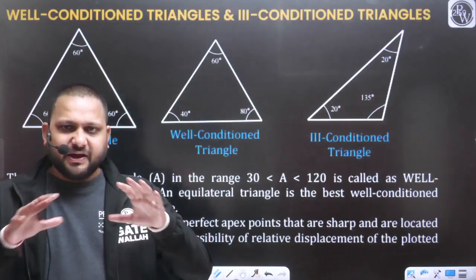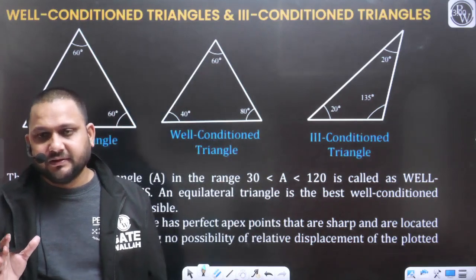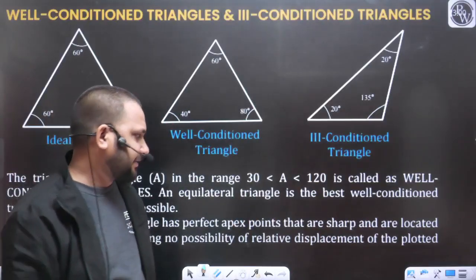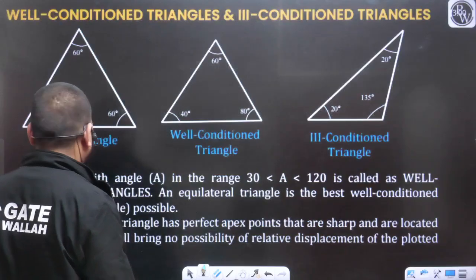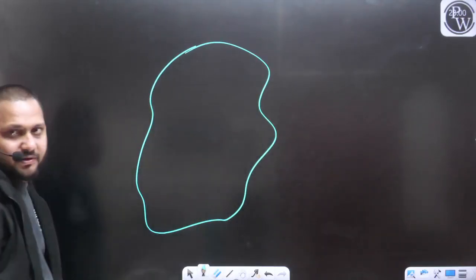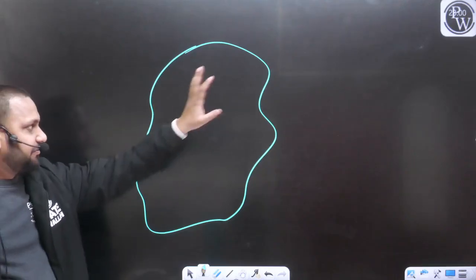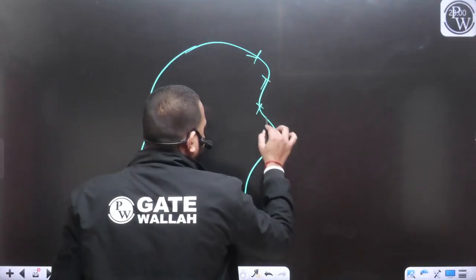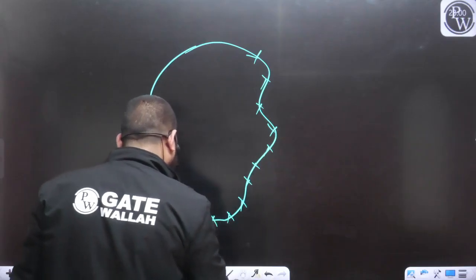So first we will define the entire area as per the first principle of surveying. Then we can divide the entire area into small triangles. Let's take one more example. This is the area that you need to survey. First we will define the main stations. Let's summarize all the discussion that we have done. So we are going to define some main stations like this.